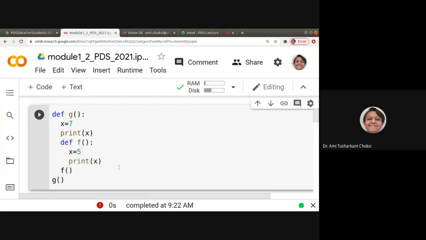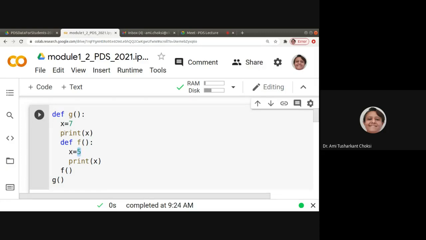So now, what is the case? G is the outer function. Inside that, x is equal to 7 is written. There we have printed x. Here it is defined, here it is used. Here it is defined, here it is used. Now, is it giving us some problem or is it working fine? Is it taking the value of x is equal to 7 or the value of x is equal to 5 or what? Let us run and check it out.